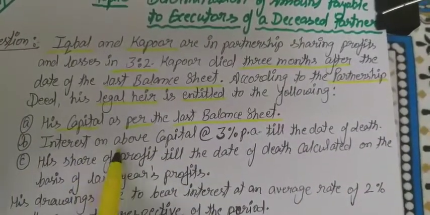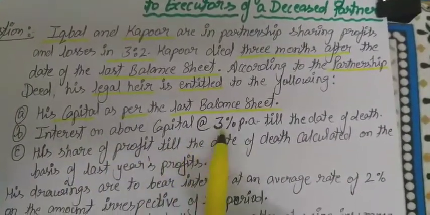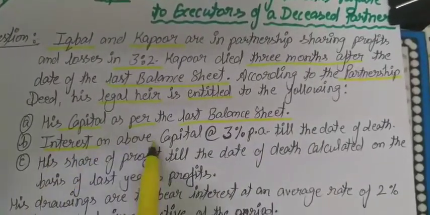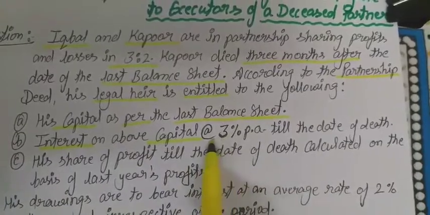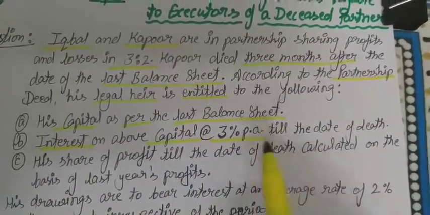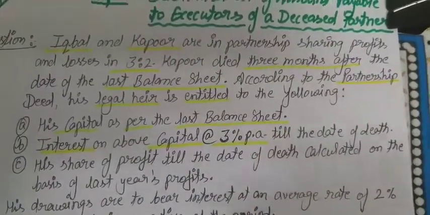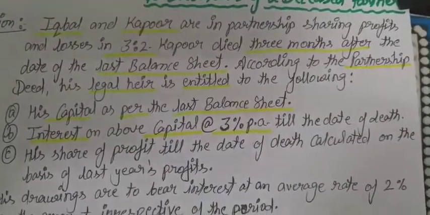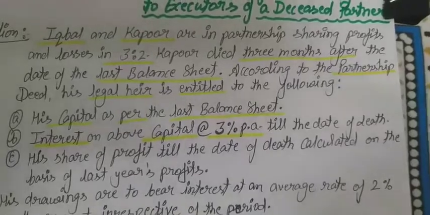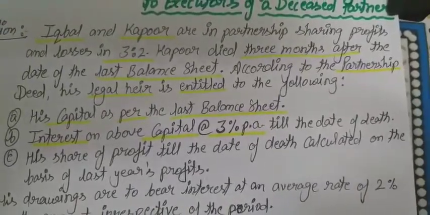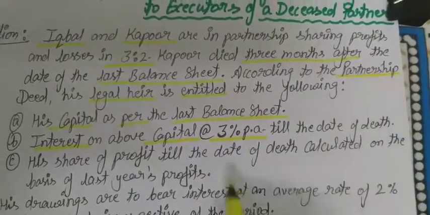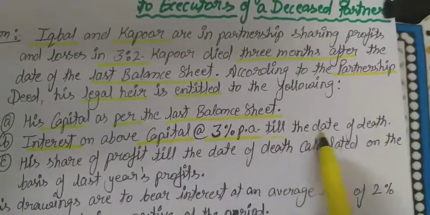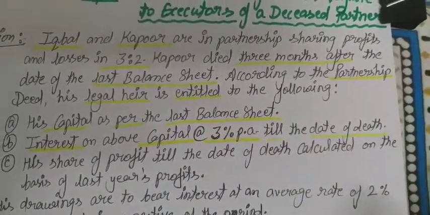B, interest on the above capital at the rate of 3% per annum. So here we have to calculate the time also, for how many months he existed in the firm. According to that time period, we have to calculate interest on capital till the date of death.